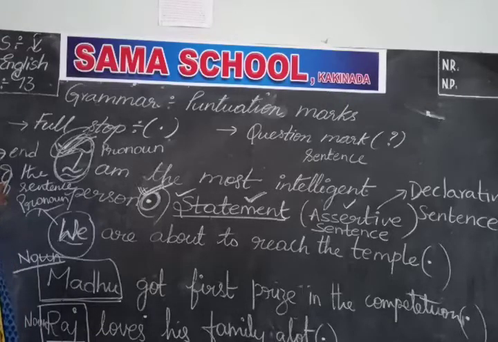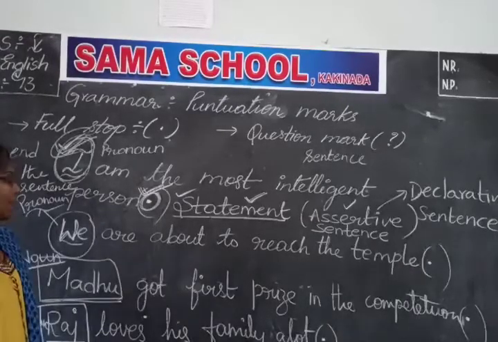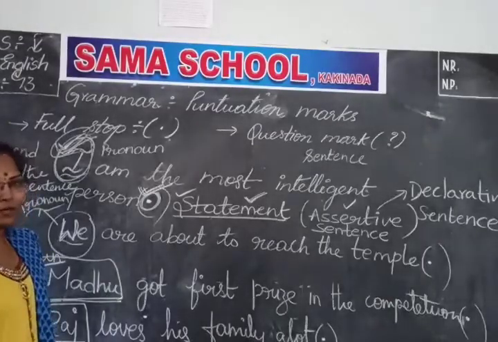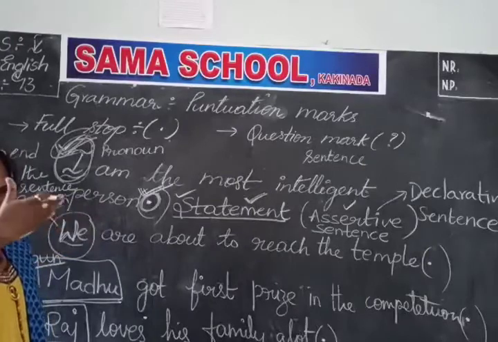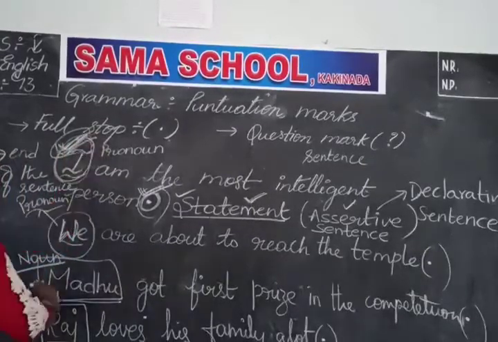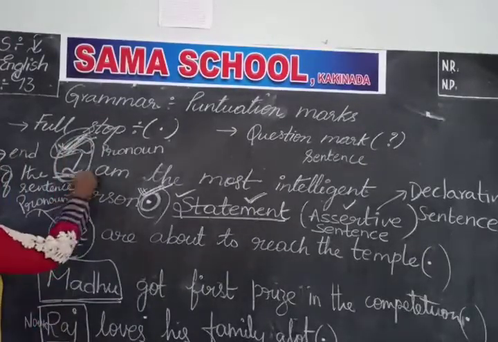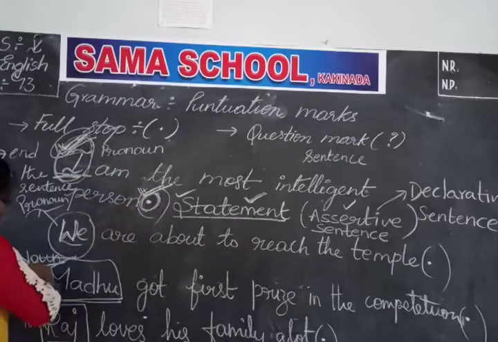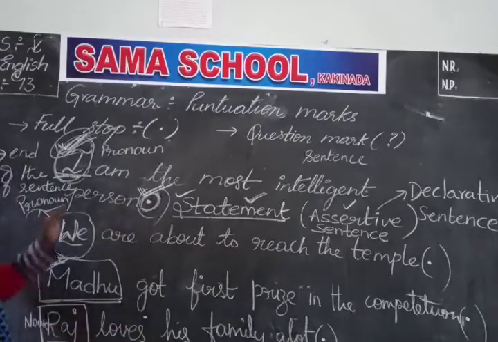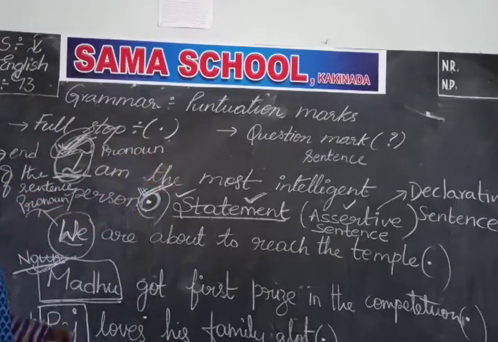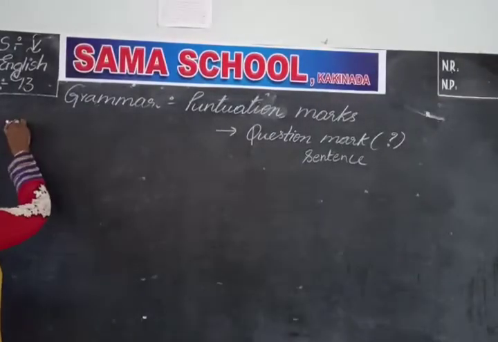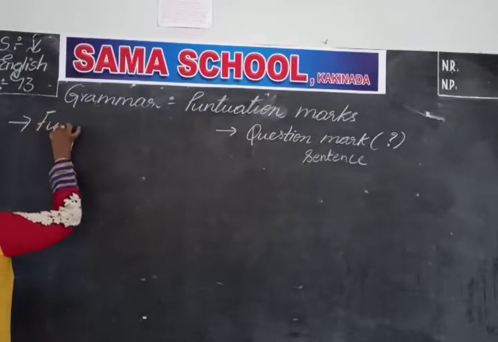Try some more examples. Take any of your textbooks. Write down some sentences and try to find out whether the sentence has a pronoun or a noun. If it is a pronoun, we need to put a full stop. If it is a noun, we need to put a full stop. And if it is a sentence starting with a pronoun, it is an assertive sentence. Like that, you can practice. Okay, children? Hope so.